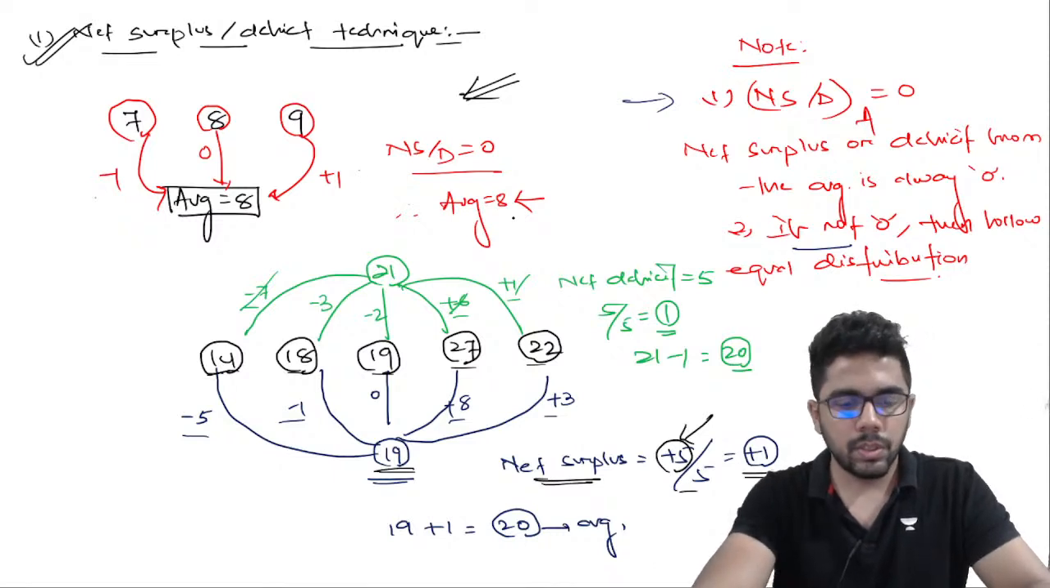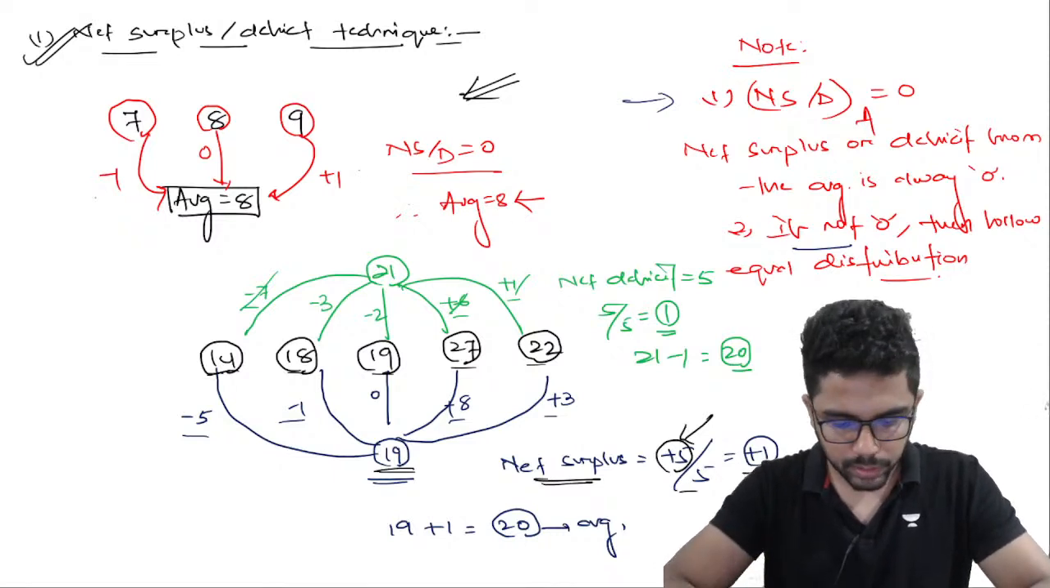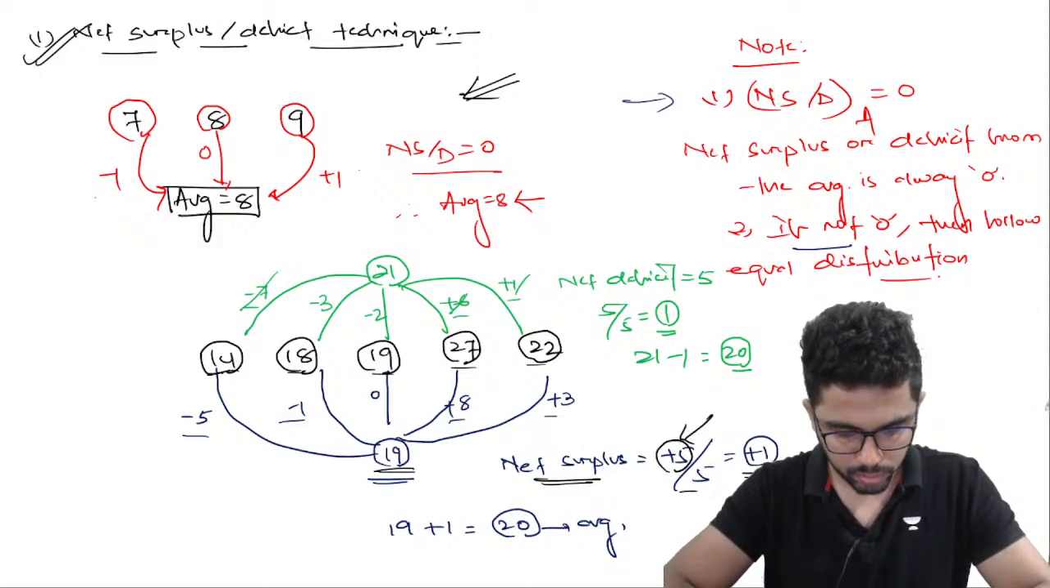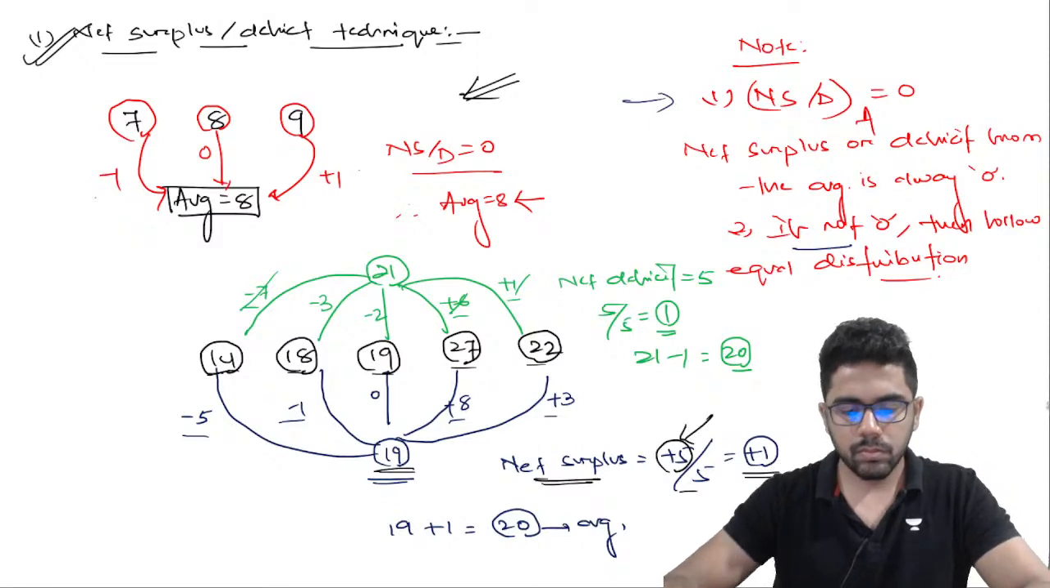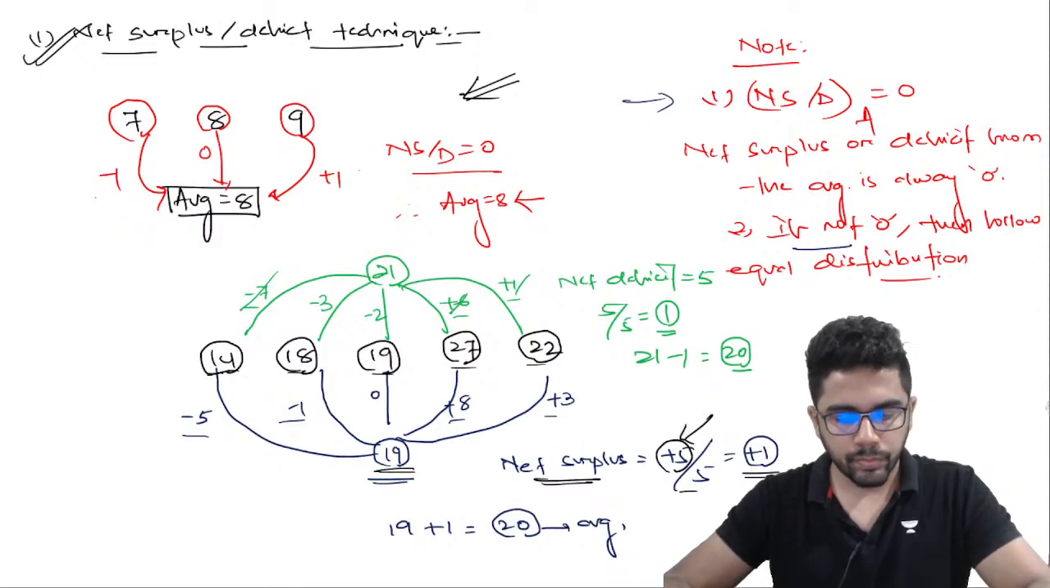So it is equally distributed and this became +1. Understood? Just give me a second. So this is a real life example of this particular context, net surplus or deficit.